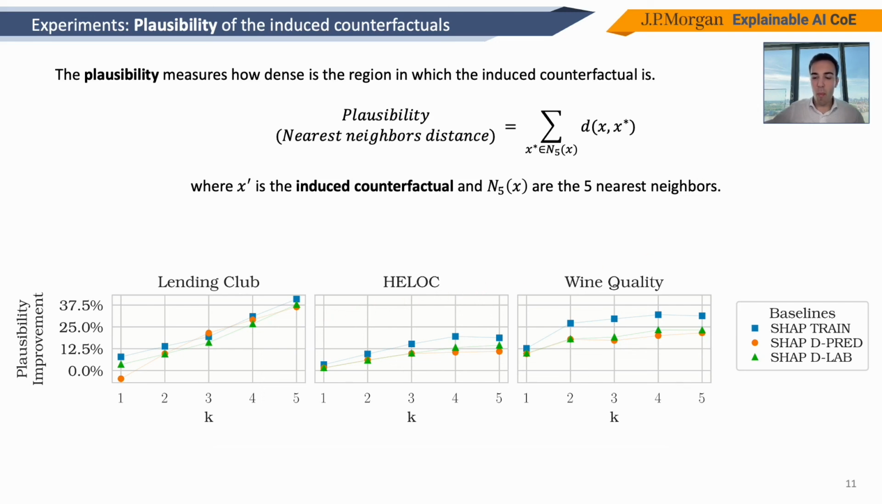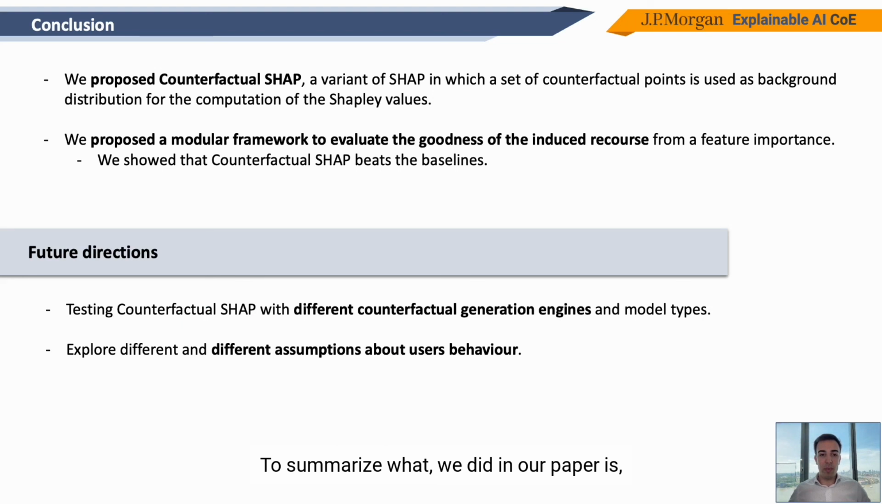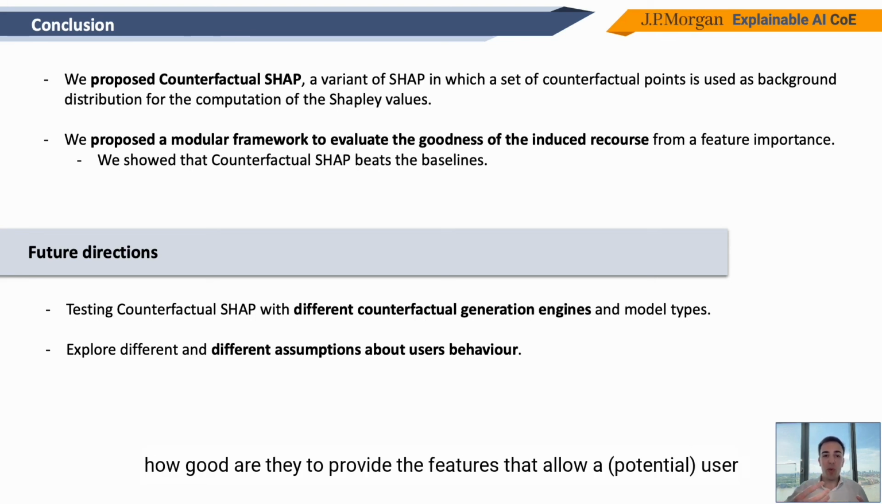To summarize, what we did in our paper is, first of all, to propose counterfactual SHAP, that is a variant of SHAP in which we use counterfactual points as background distribution. And this allows us to get a feature importance that highlights better the features that are truly important to go on the other side of the decision boundary. And secondly, we also propose a modular framework to evaluate these feature importance explanations, and in particular to evaluate how good they are at providing the features that allow a user to go on the other side of the decision boundary.